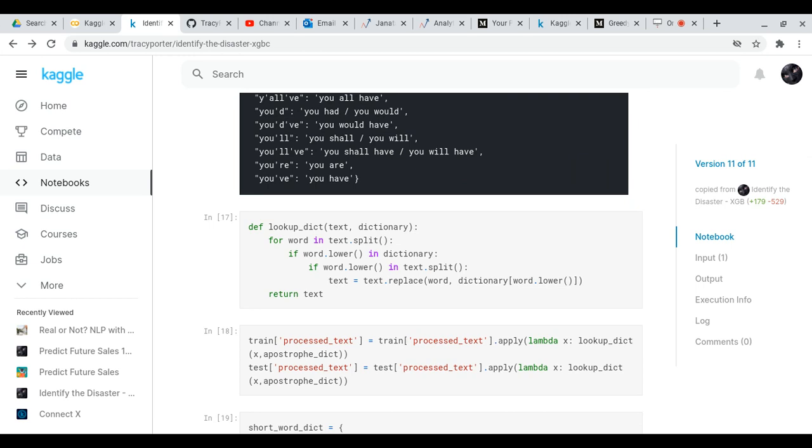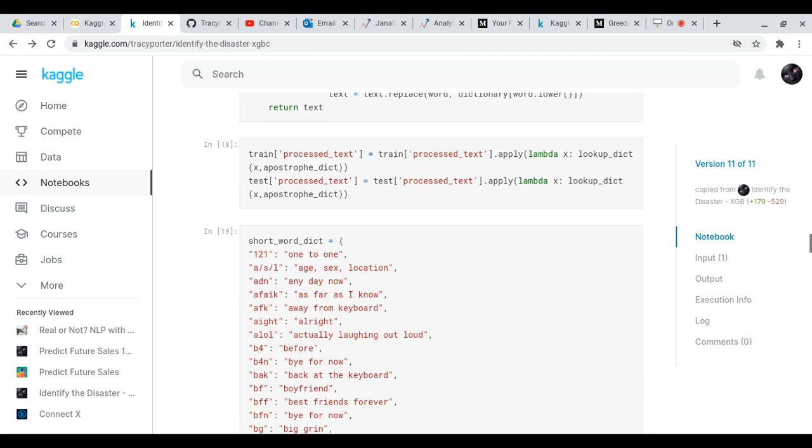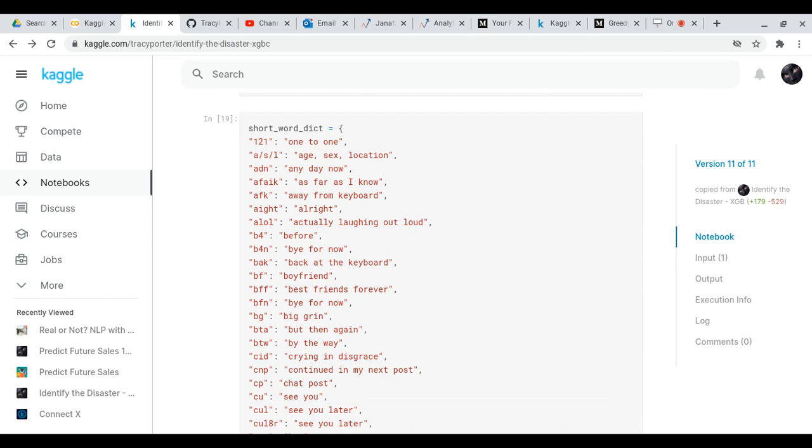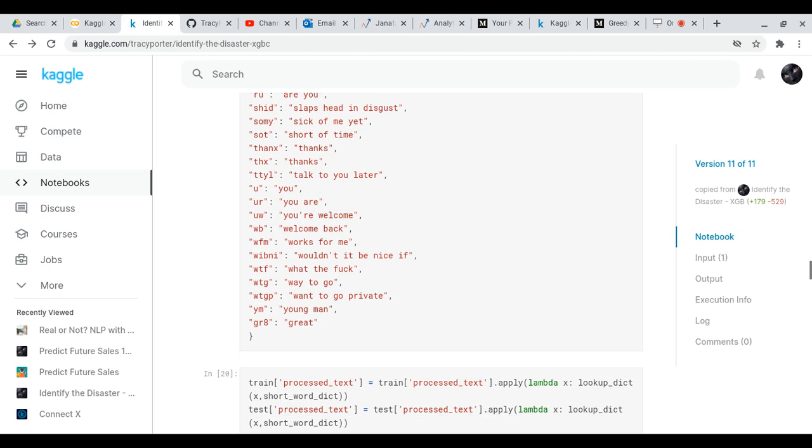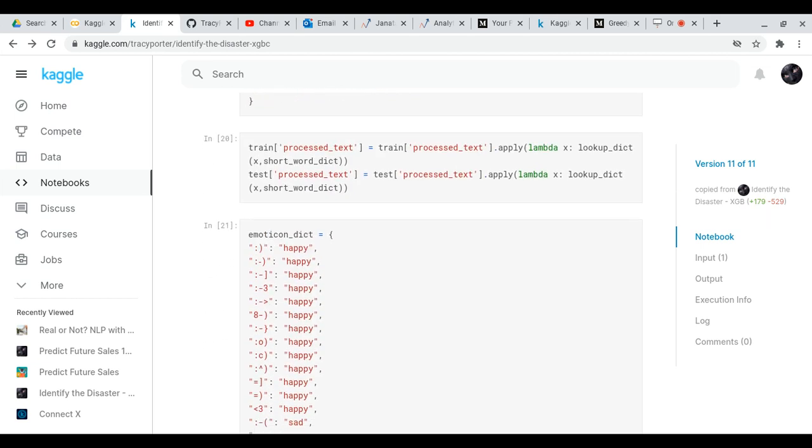And then we used a function called lookupdict, where all of the words that had apostrophes in them, we put the regular words in. So we replaced all of the apostrophes with the fully spelled out words using this line of code in number 18. Then I got a short word dictionary, which is what people will put in tweets, and I replaced all of the short words with what they should have been written out.